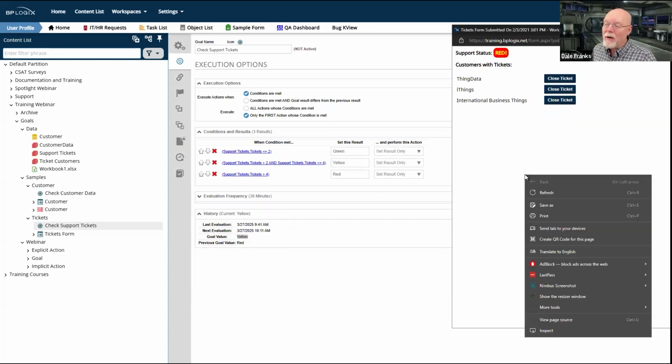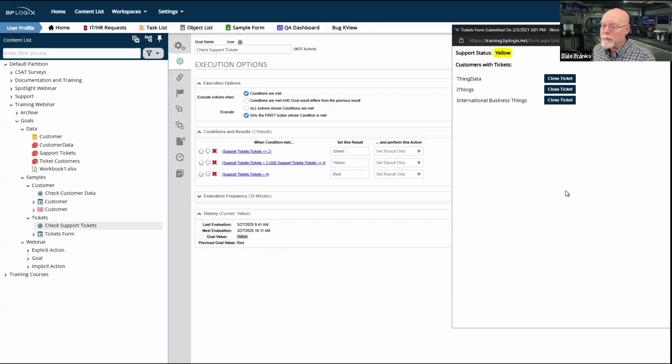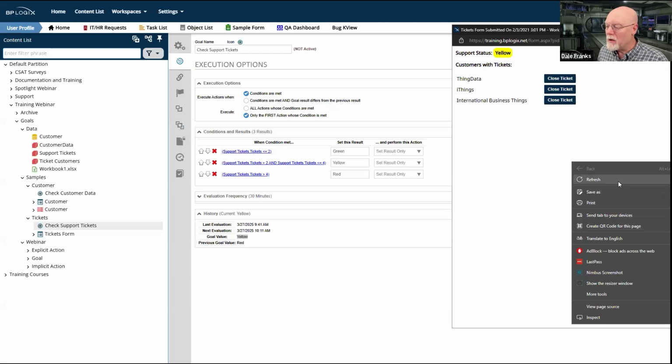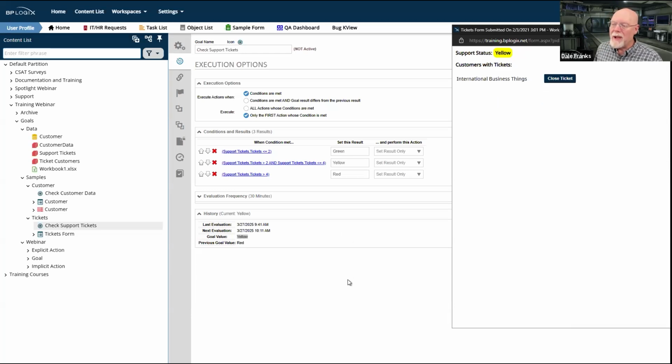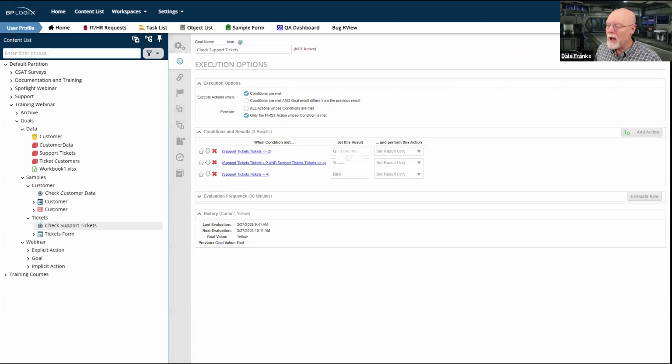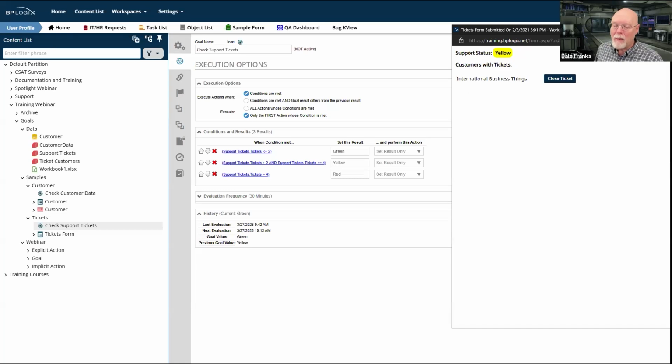And now, if I refresh the form, I will see my support status is yellow. And obviously, if I am down to just 1 ticket, so if I close those tickets and refresh the form, it's going to be yellow until I hit Evaluate Now. Now my status is green, and now when I load the form, I'll see the support status as green.